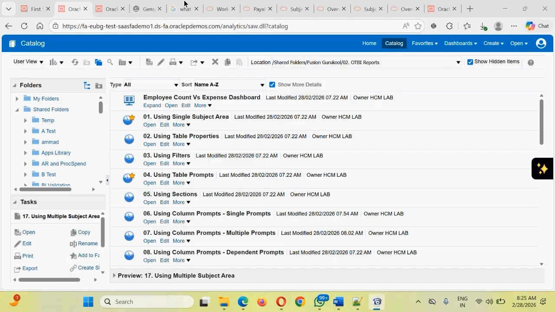Okay, the OTBI purpose is not to bring a large volume of data to be seen only in the table view and downloaded into your local machines. It is not a data extraction report. It is a data representation report.